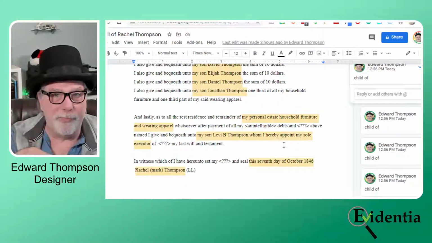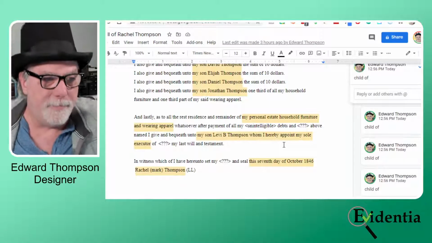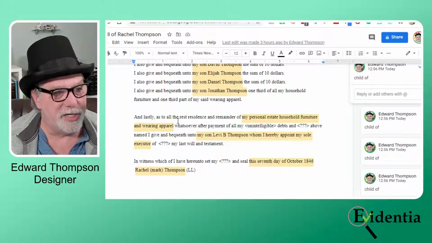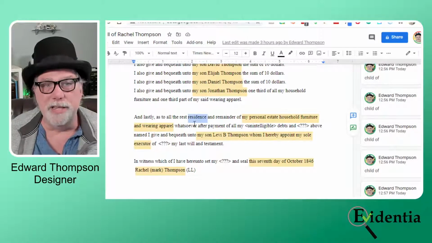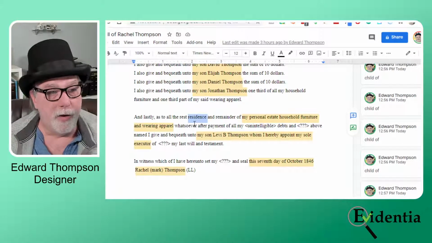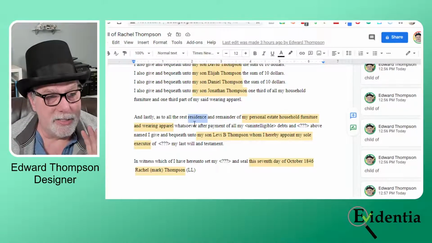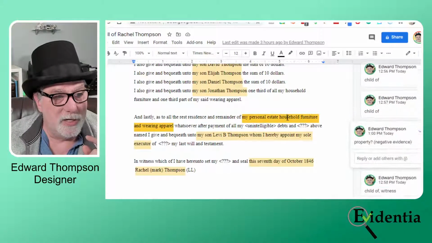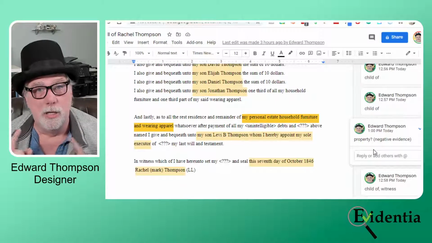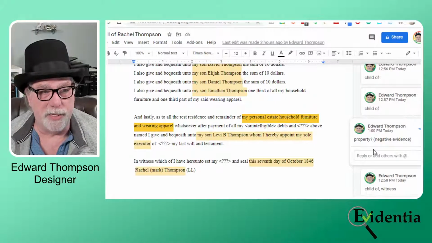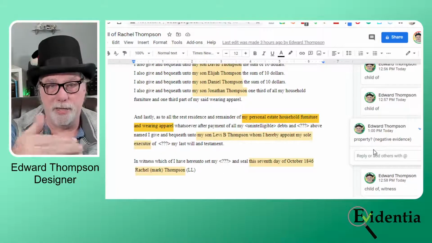Now, when I prepped for this, I was all ready to create a mystery here, because I had totally missed that she said the residence. So Levi got the house, or the main portion of the property. So in terms of claims, I'm going to have a property claim. Probably will have a property claim in this case, because I want to follow at some point the trail of this property being passed down.